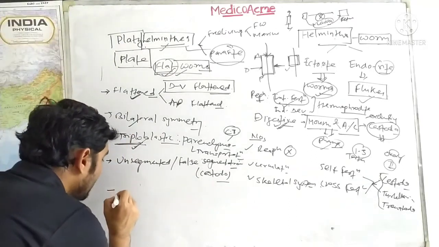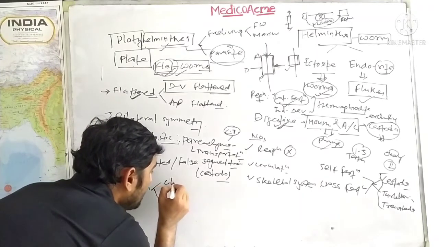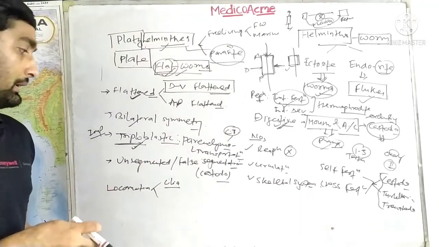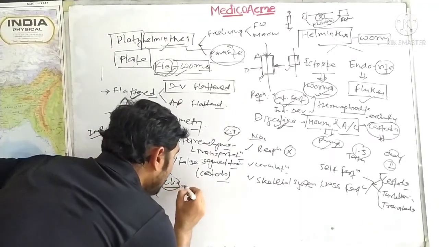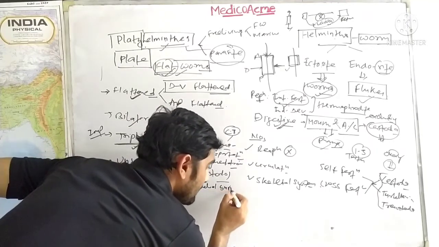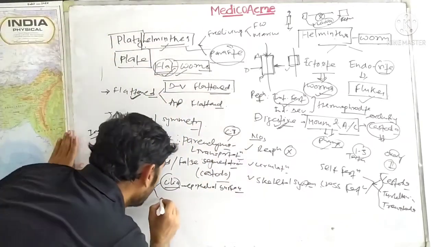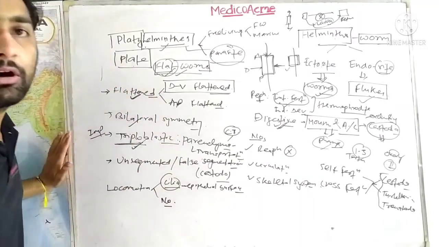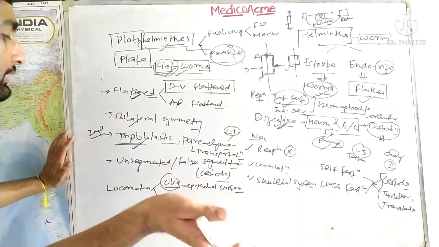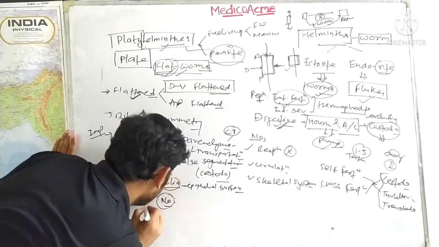They have cilia for locomotion, but not in all organisms, because cilia have to be reduced in the parasitic form. So cilia on the epithelial surface will be the one thing for locomotion, but no locomotory organs are found in the parasites because they have to host another organism, so they have to be reduced.